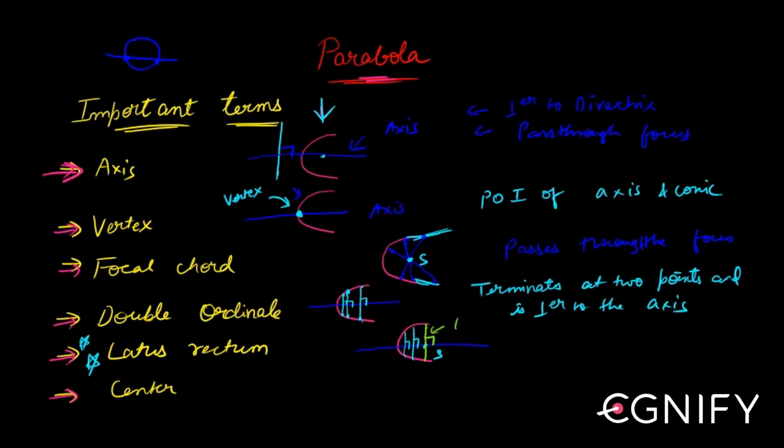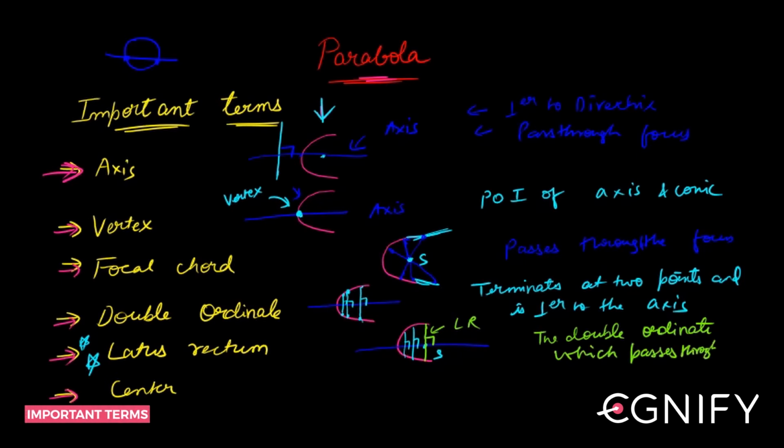So this is called your latus rectum. Latus rectum is a double ordinate which passes through the focus. That's how simple the definition is.